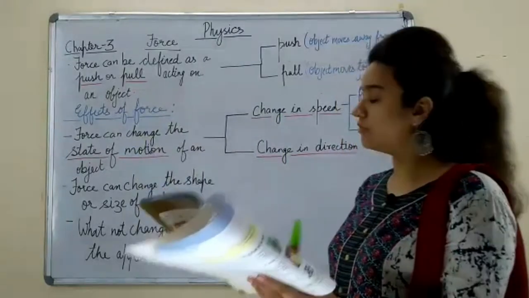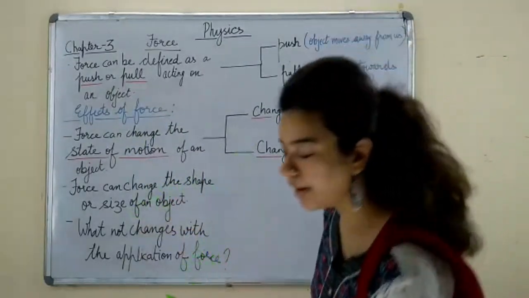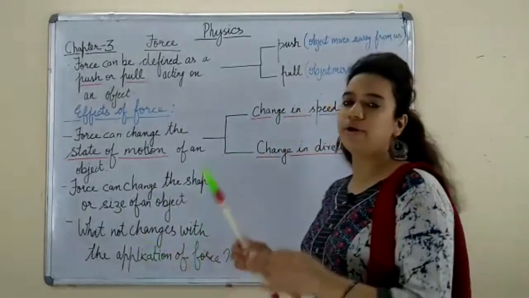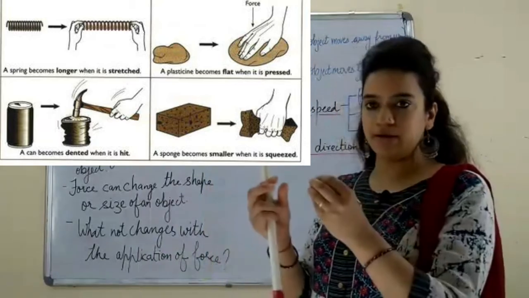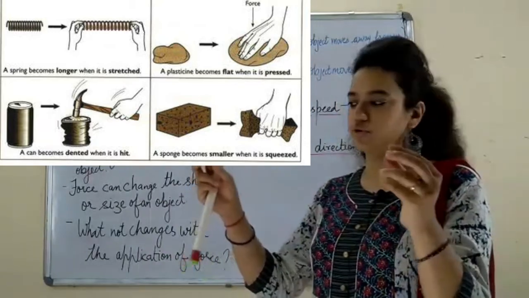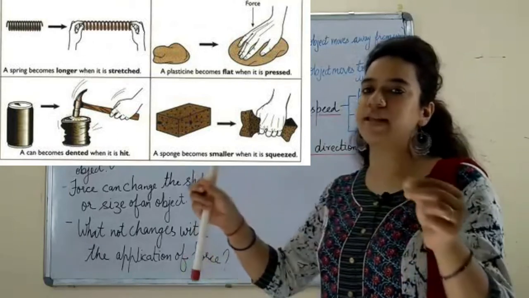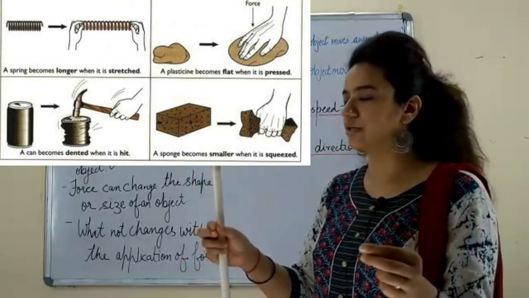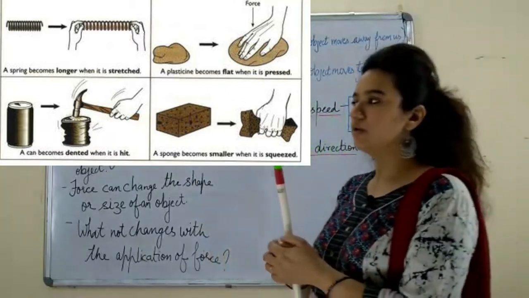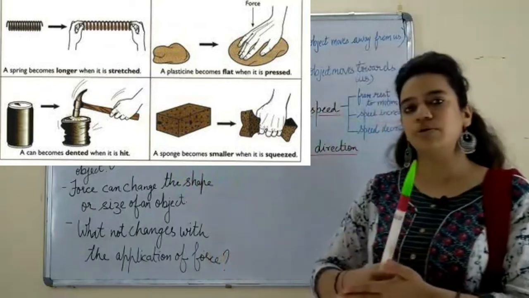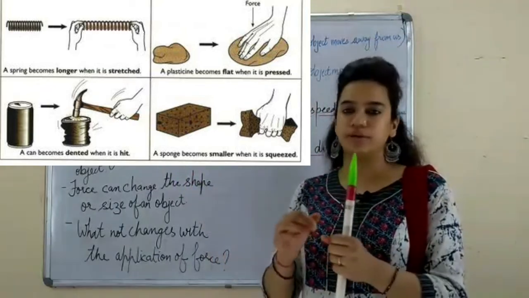Now, force can also change the shape and size of an object. There are examples given in your book also. If you have a spring and you stretch it, it had a certain length, you change its length, so its shape has also changed. Likewise, if you have seen the kneading of dough by your mother, she is continuously pressing the dough, and the shape of the dough keeps on changing.